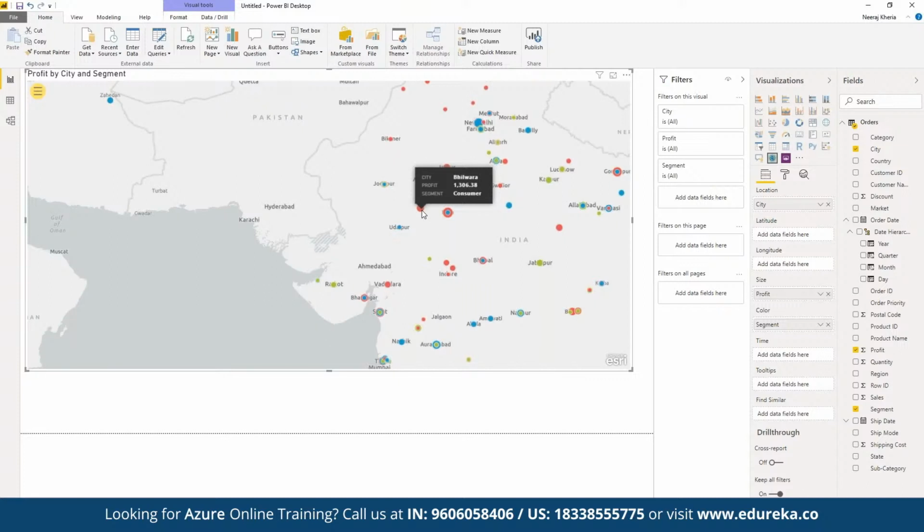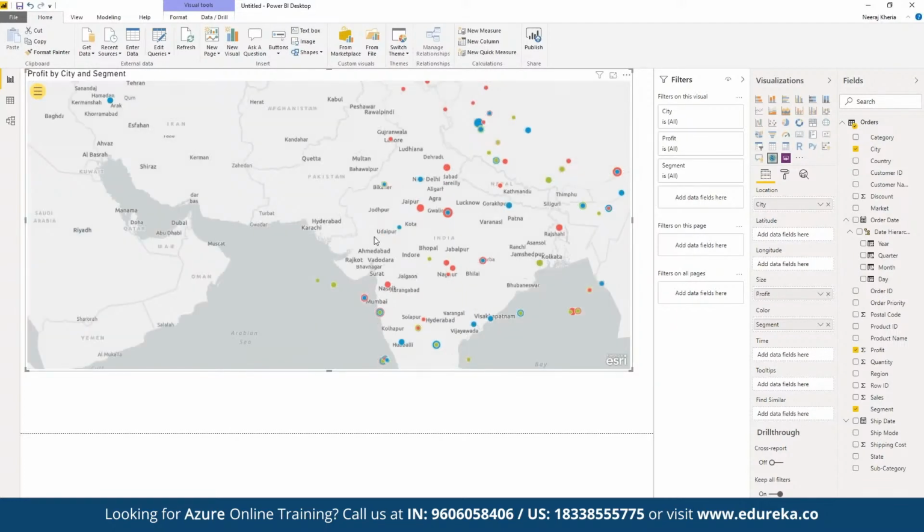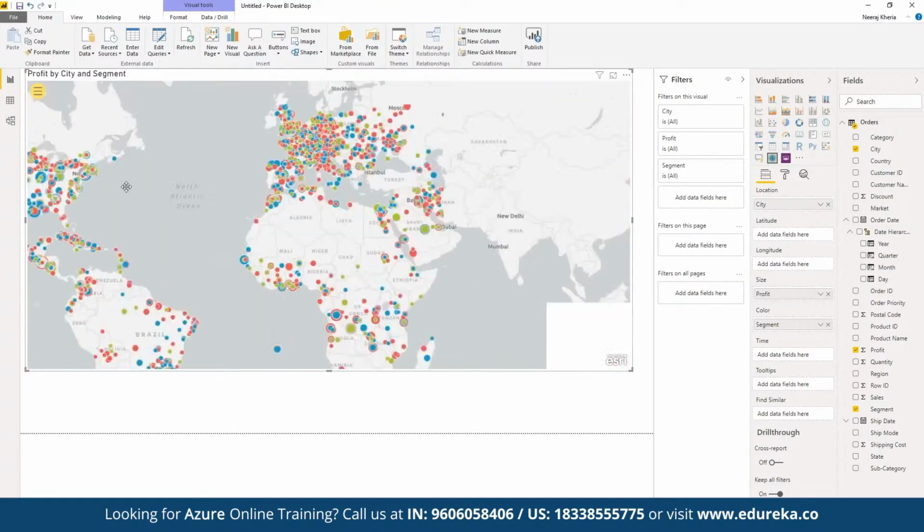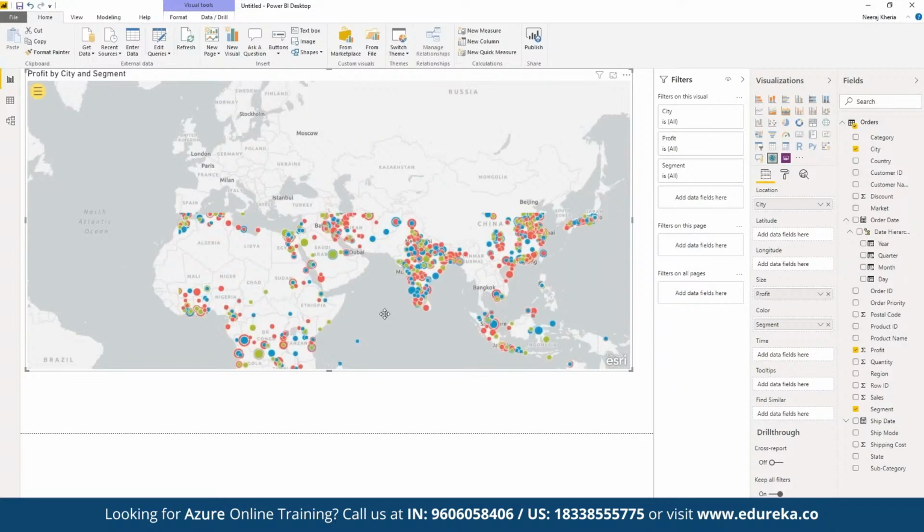So here red has been given to consumer, then we have the green given to the home office, and the blue has been given to the corporate as a part of the color segment. So we can simply visualize how exactly the entire distribution has been in different cities all around the globe as a part of the color segment.